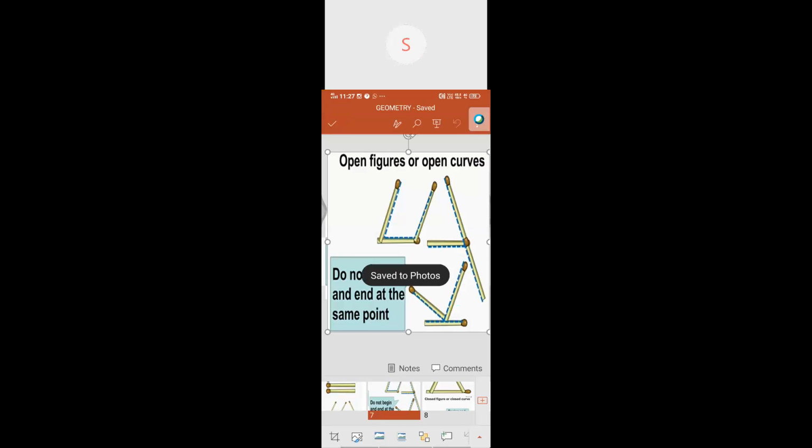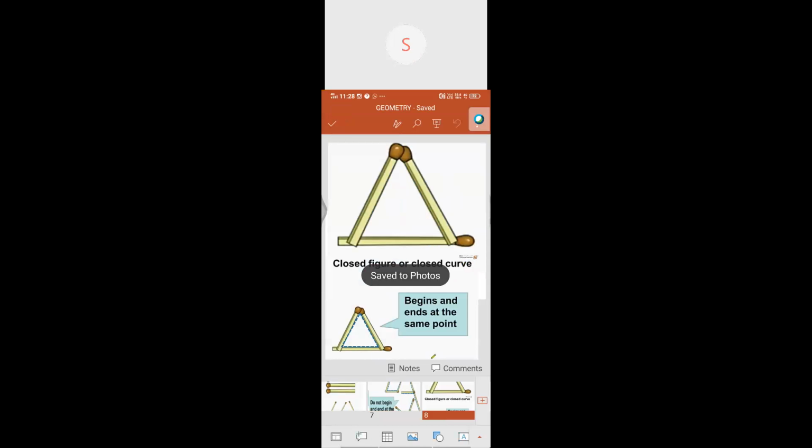Such figures, which do not begin and end at the same point, are called open figures, isn't it? The next one, let's see this figure. If the figure has started here, and if you draw like this, again you have to come and end at the same point.